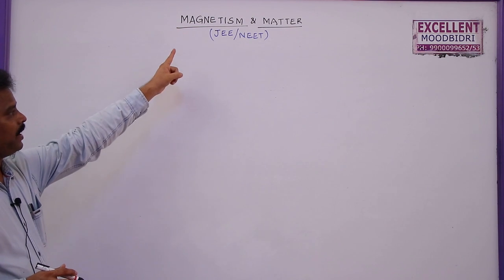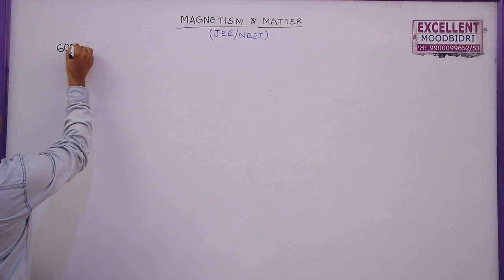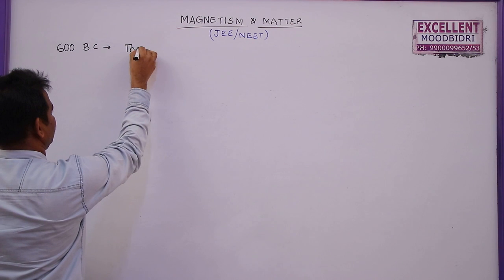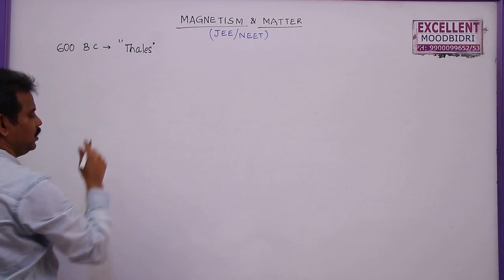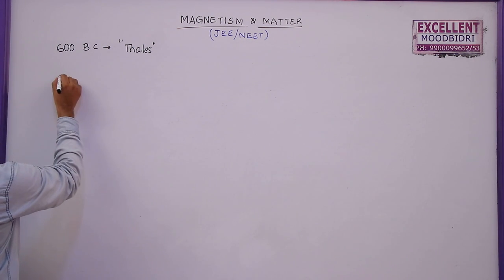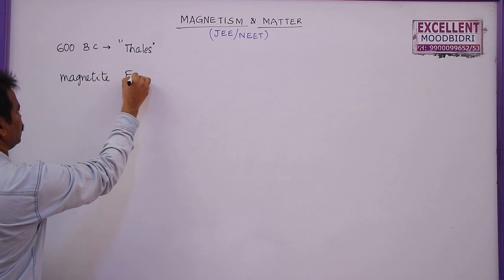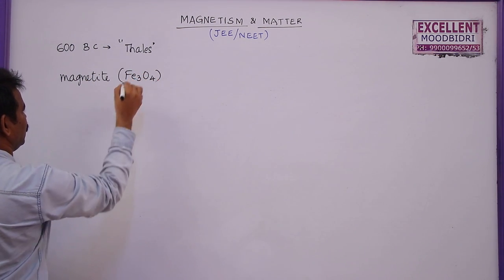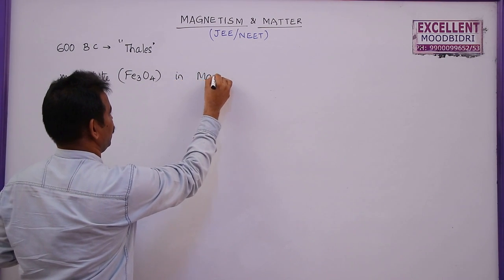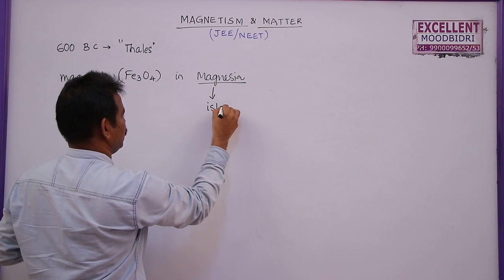New topic is magnetism and matter. Around 600 BC, a Greek philosopher Thales observed that a naturally occurring iron ore, that is magnetite, Fe3O4, which is available in Magnesia, is an island in Greece.